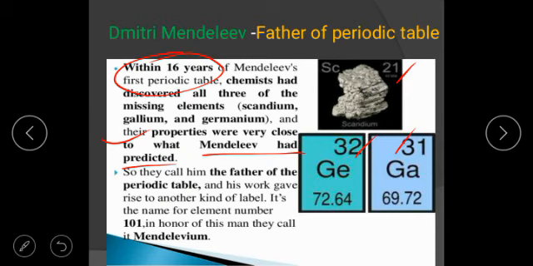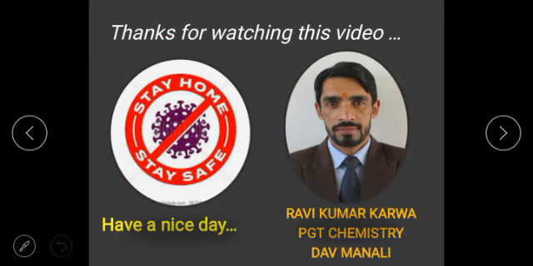So they call him the father of the periodic table, as he has given birth to so many elements, and his work gave rise to another kind of label. It is the name of element number 101. In honor of this man they call it Mendeleevium. So element 101's name is given on the basis of this Mendeleev, that is called Mendeleevium. So this is the reason why Dmitry Mendeleev is known as the father of the periodic table.